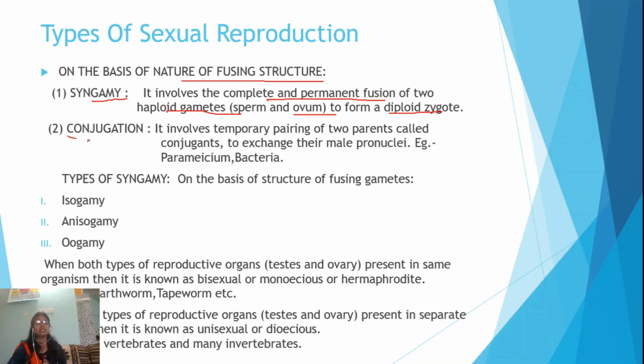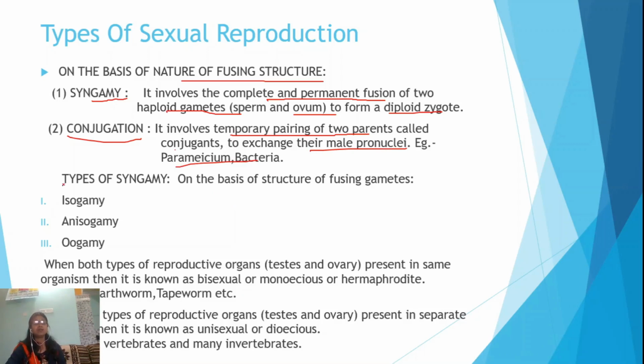But the conjugation here involves only a temporary pairing of two parents, like the small parts which are going to pair temporarily. This temporary pairing is known as conjugation, and they exchange their male pronuclei. For example, you can see it in the case of paramecium, bacteria, etc.